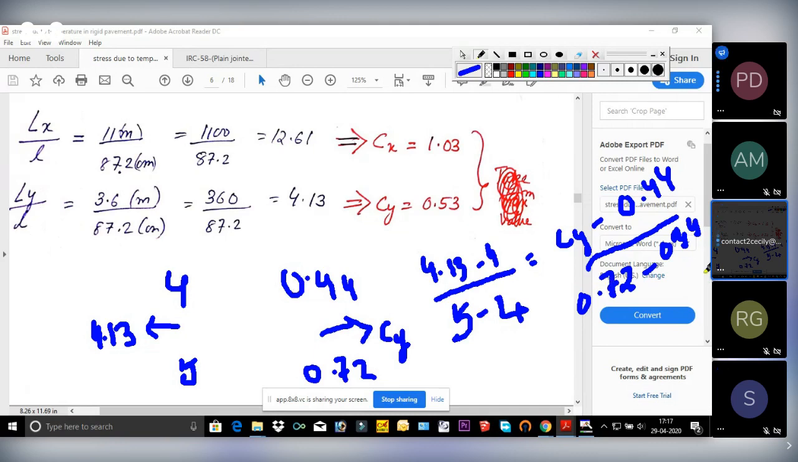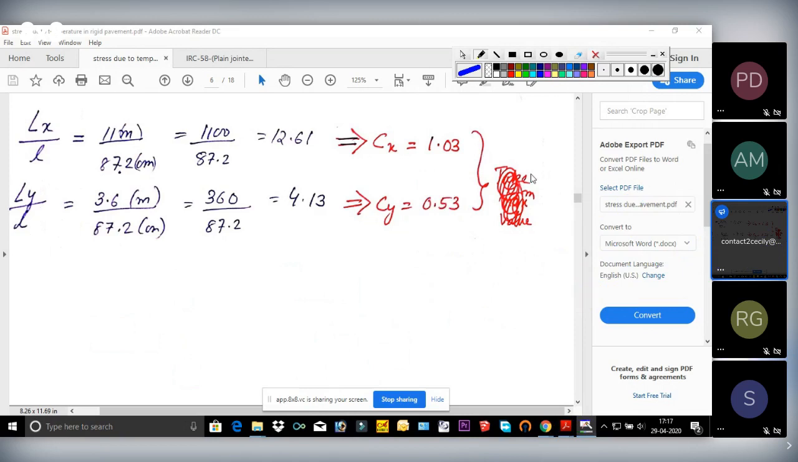It is coming out to be 0.476. Okay, wait, I will check. Yes, this one is wrong. It will come out to be 0.4764. See, match your answer. Everyone, please match your answer. It will come out to be this one.